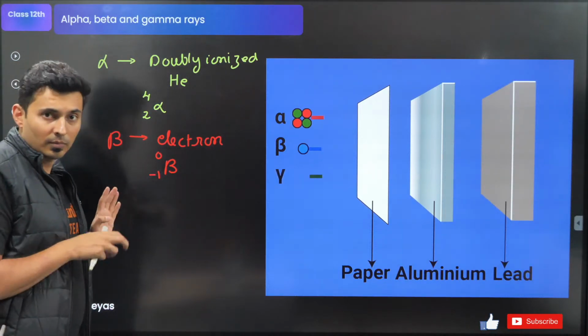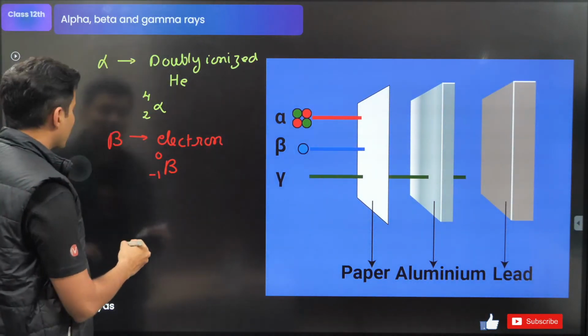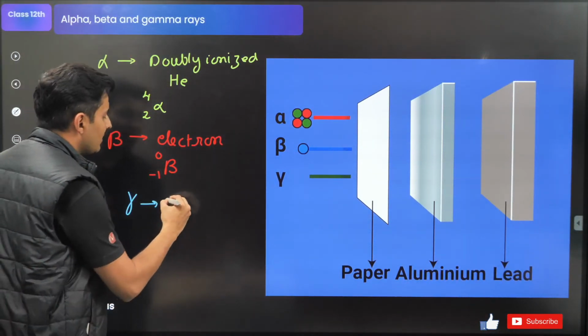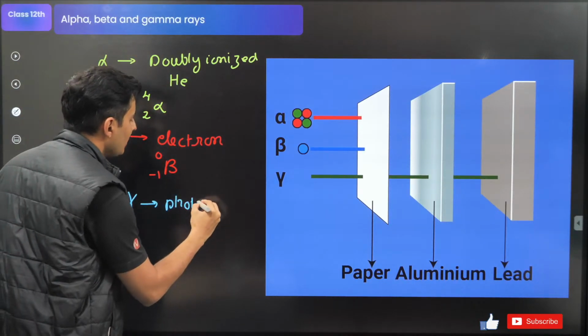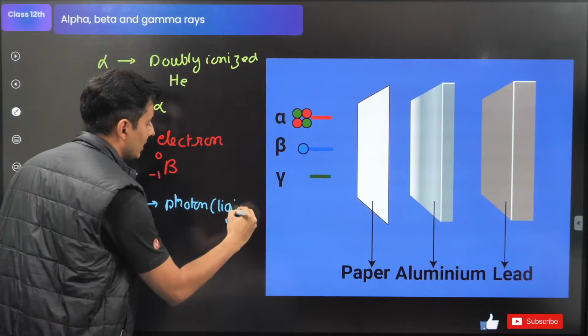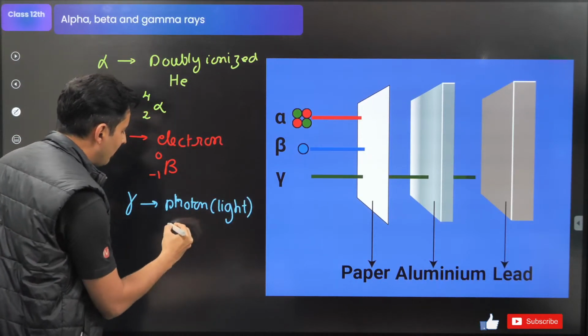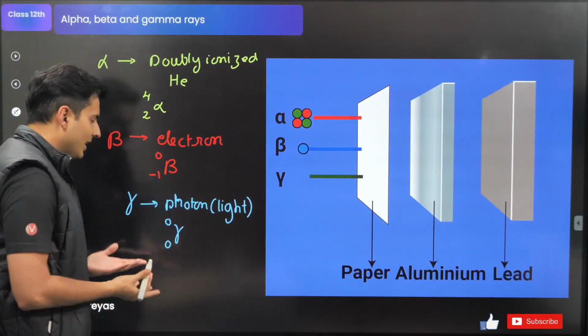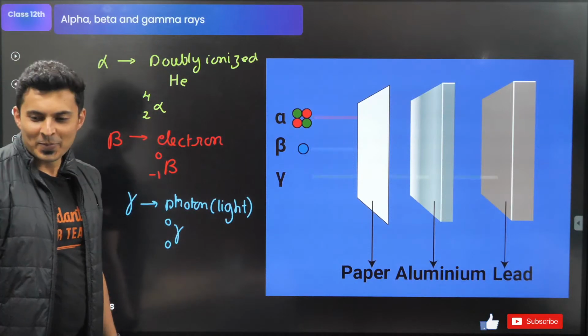So that's why -1. Last one is gamma. Gamma is nothing but the photon, not proton, photon, which is basically light. Gamma has no mass number nor any atomic number, 0, 0.